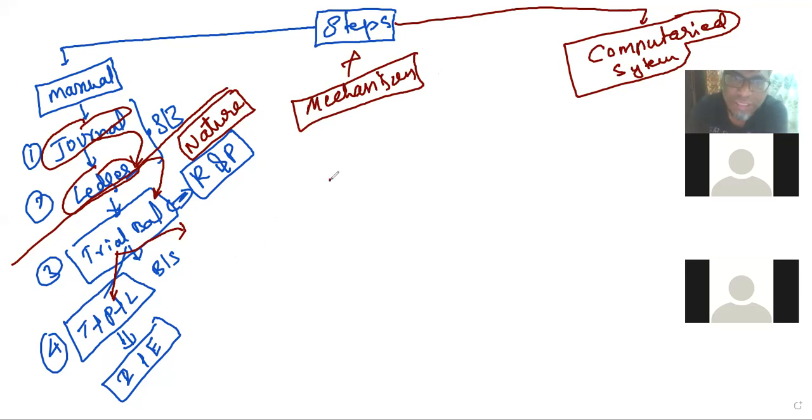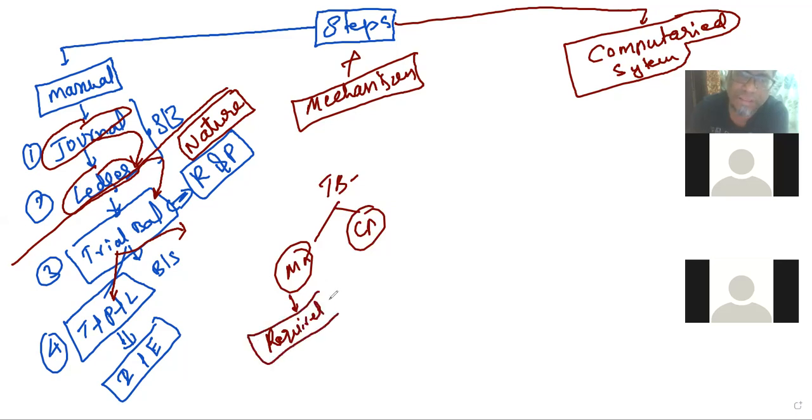In the manual accounting system, the trial balance will be prepared periodically, when it is required. To prepare a trial balance, you first need to complete the journal, then complete the ledger, then decide the nature of that ledger, and only then can you prepare a trial balance.